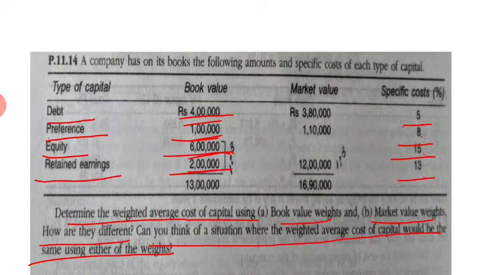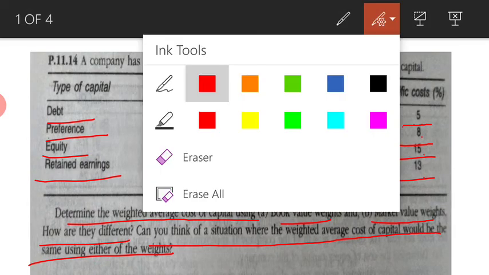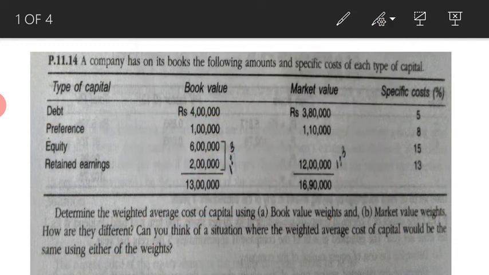Okay, if you just go back to the question, the market values are given to us. That is, debt is 3,80,000, preference is 1,10,000 and equity and retained earnings together is 12 lakh. That is where we need to do some calculations. Please remember this: it is 3,80,000 for debt, preference is 1,10,000 and retained earnings and equity combined is 12 lakh.